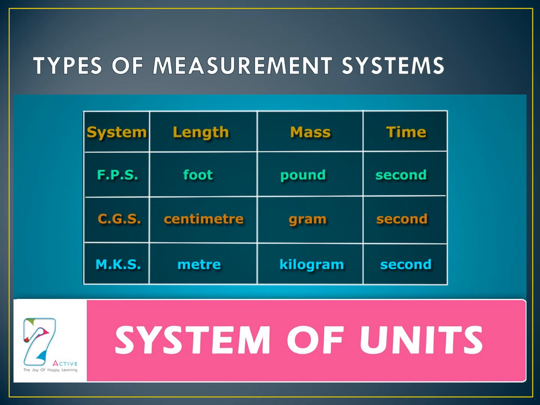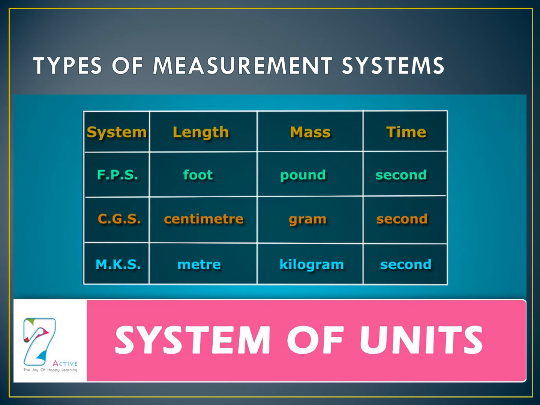Now, types of measurement systems. For measuring all kinds of fundamental and derived quantities, we need a system of units. In earlier days, there was a common system of units in mechanics that is known as a measurement system.